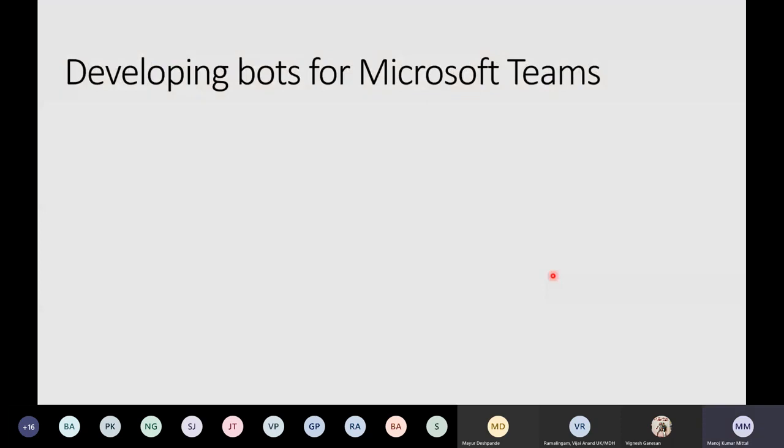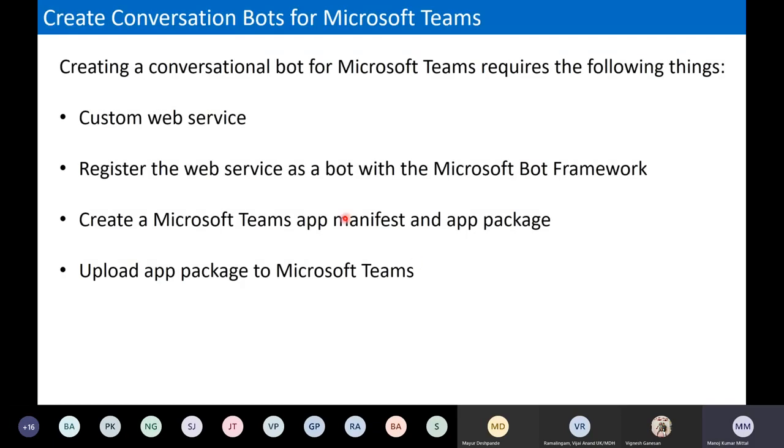Now once we are going to develop the bot, let's talk about the main components we need to consider. First, we should have a custom web service. A custom web service is nothing but this: when we create our Azure bot in Azure, that bot has its own endpoint, which is called a message web service. We need to register it into Teams to get the conversations from it.